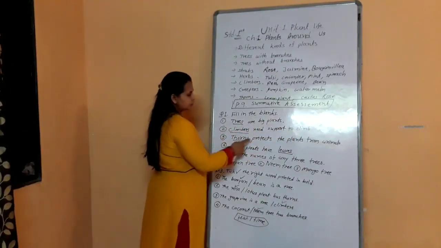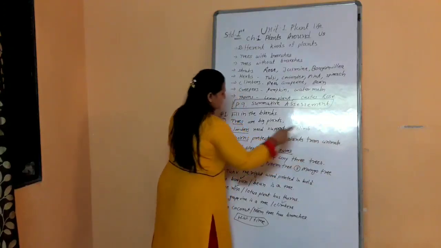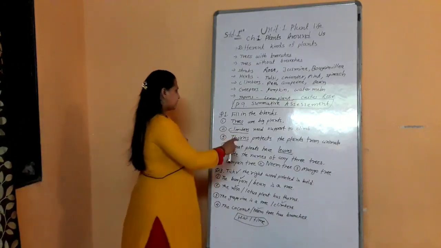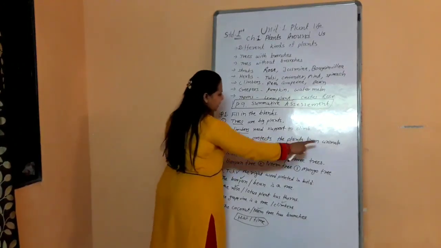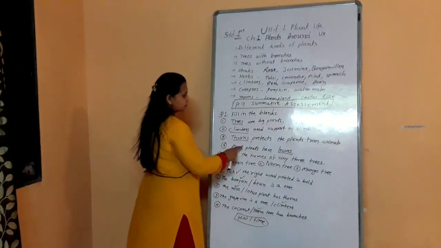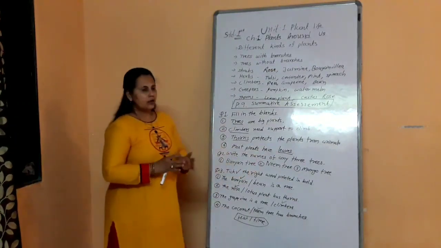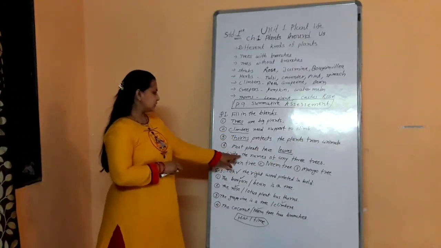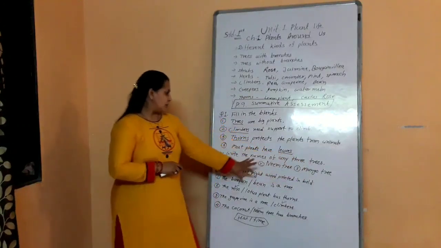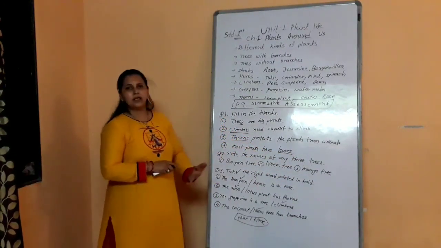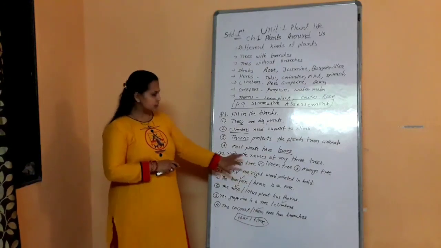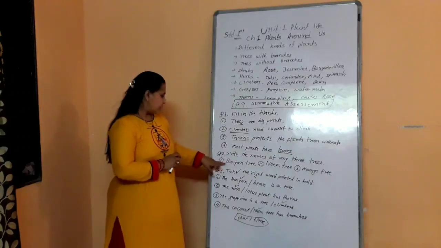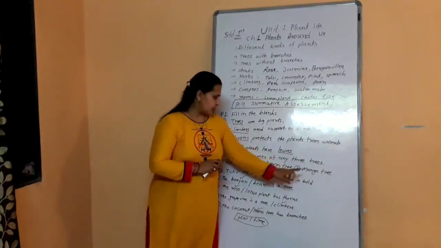Number 3. Thorns protect the plants from animals because of thorns animals cannot eat them. That's why it is called thorns protect the plants from animals. Number 4. Most plants have leaves. So many plants have leaves. So we have to give the answer here, leaves. Question number 2. Write the names of any 3 trees. Whatever names you know, whatever spelling you know of trees, you can write. It is not compulsory to write these answers. Banyan tree, neem tree, mango tree.